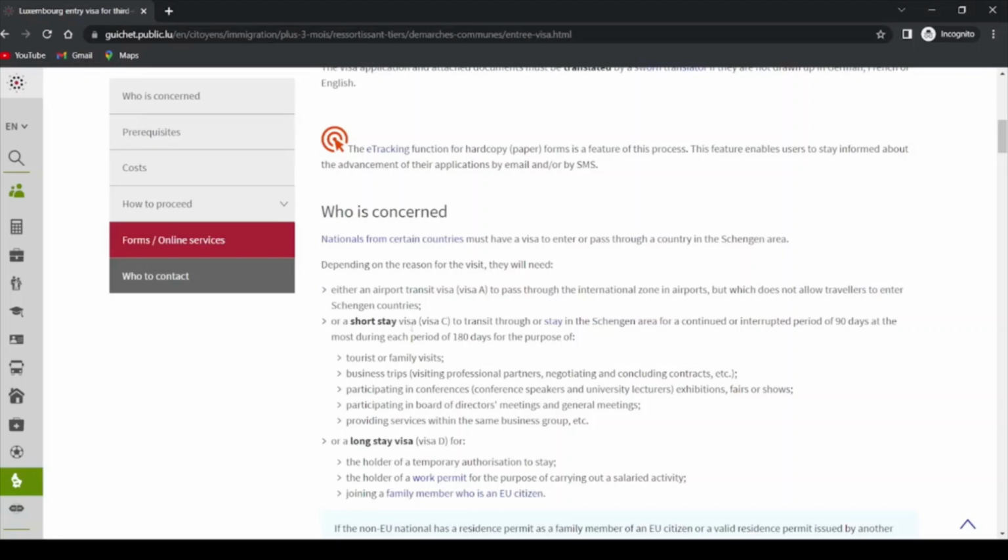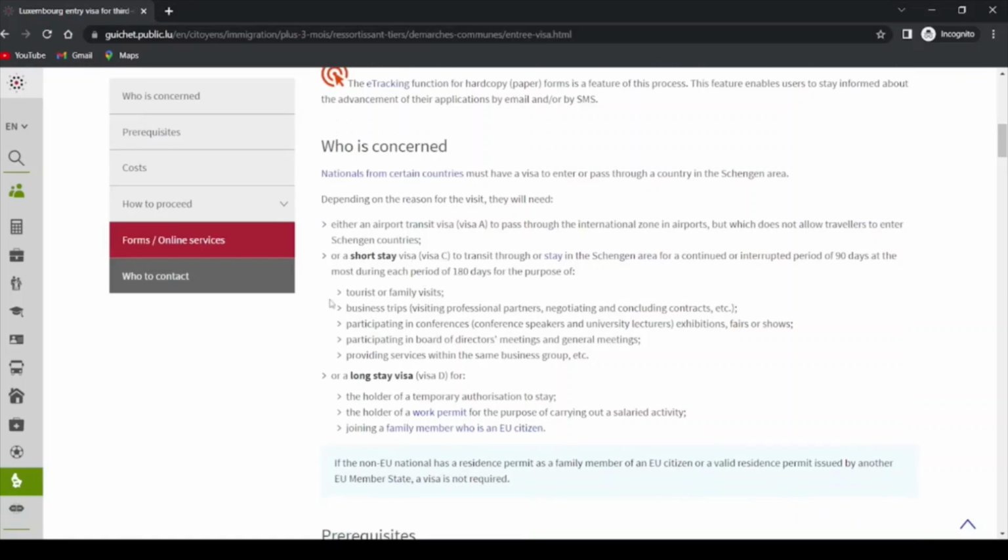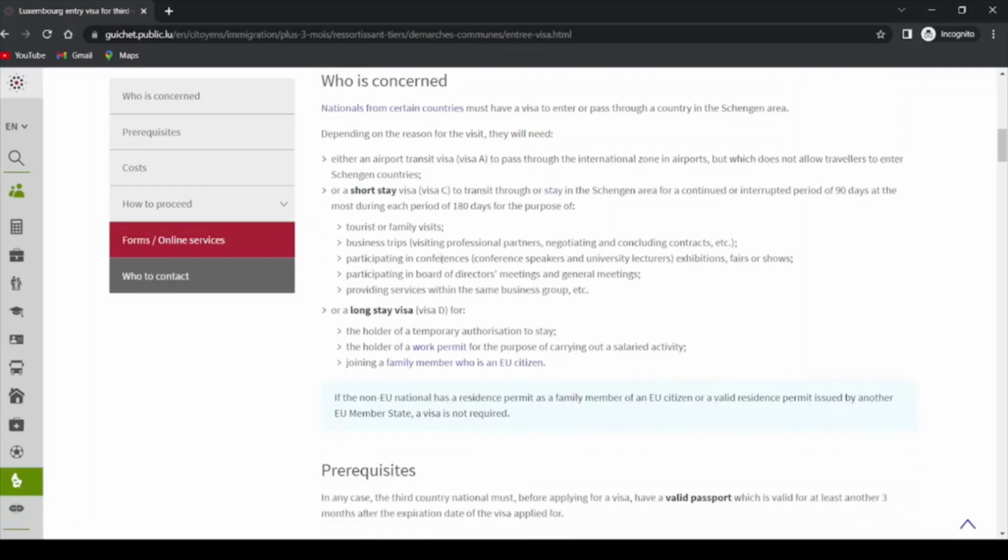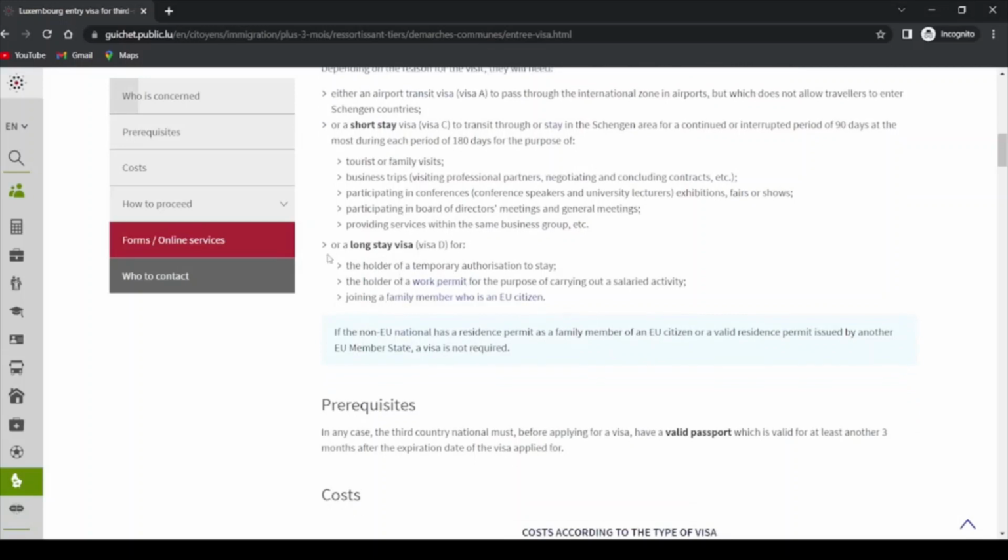For short stay or visa C, which includes those who are going for tourist or family visits, business trips, conference participation. And then for long stay visa, this is called visa D. So if you are coming to study, you fall into this bracket, visa D, a long stay visa. That means you have to apply for your temporary authorization to stay, right?